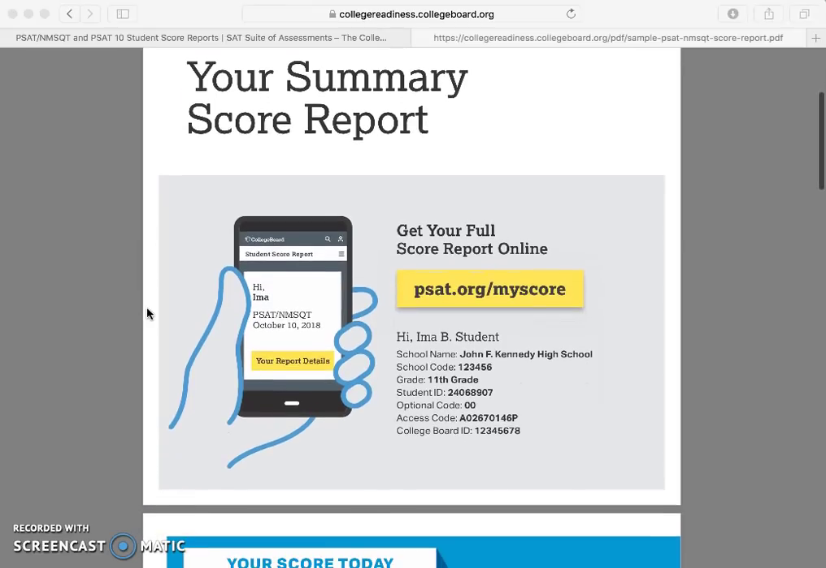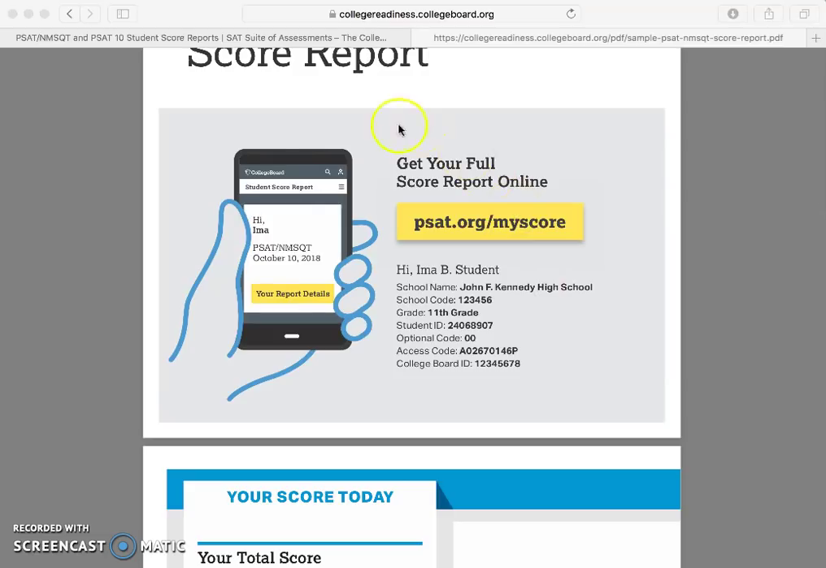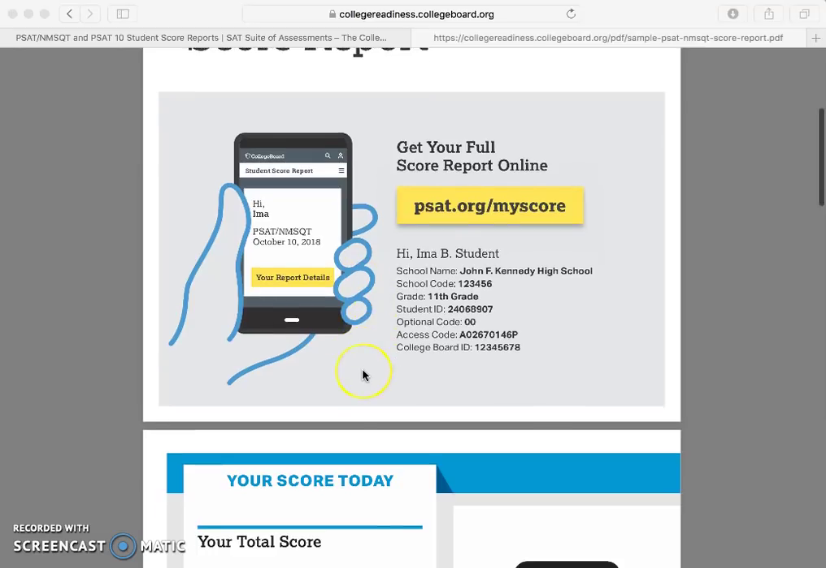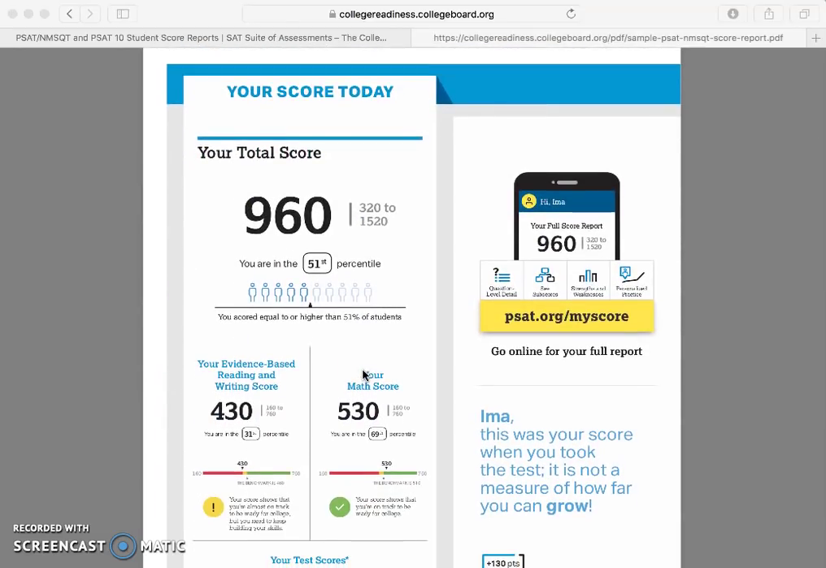So we're going to go ahead and go to the first page. Right here, this is just talking about your full score report, so you are welcome to get online and check that out. We are going to do something with this a little bit later with connecting it to Khan Academy, so we'll get back to that in a little bit. But if you guys could open up to the first page, you're going to see your score.